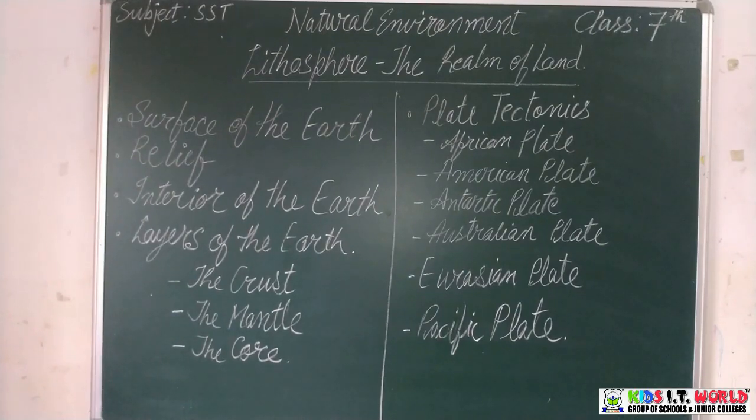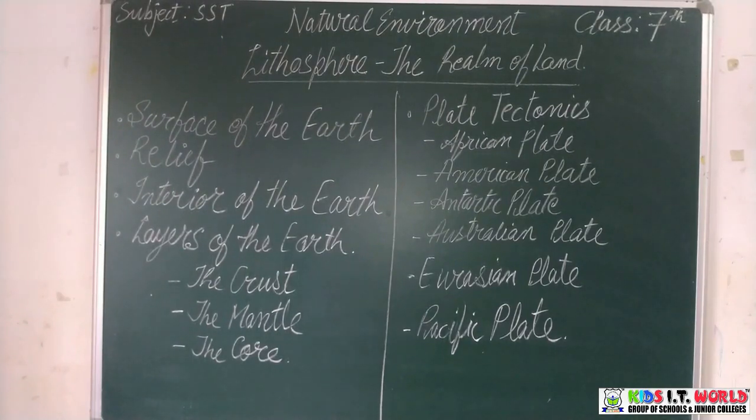Those are the African plate, as in the African continent, the big landmass of Africa, then American, then Antarctic, then Australian, then Eurasian. Eurasian means Europe and Asia, so that word is combined to give Eurasia. And then the last is the Pacific plate.